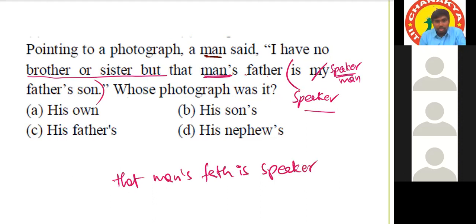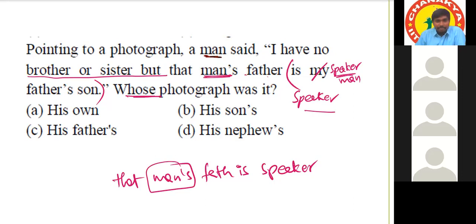Okay, sir, one minute. Whose photograph is that? So who is this man now? How is this man related to speaker? Tell me. His son. Yeah, son. So he is showing his son's photograph, not his own. His son's photograph it is.